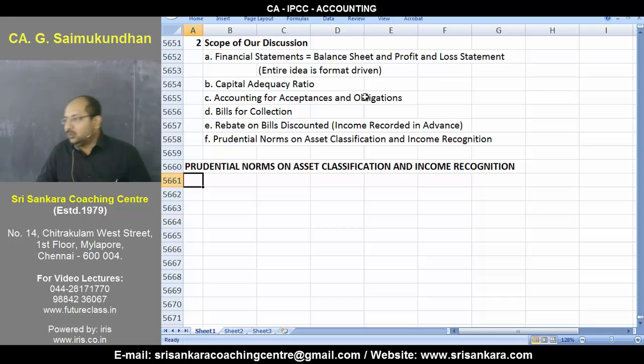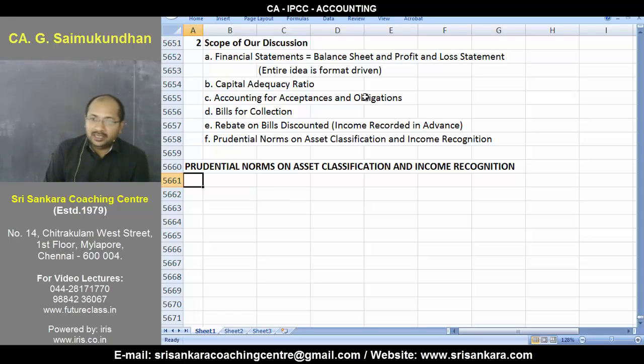Deposit is not a source of income for a bank. It's a source of income for you. You place a deposit, you get interest. When you get interest from a bank, it's the bank's cost. So, loans. We are looking only at loans.